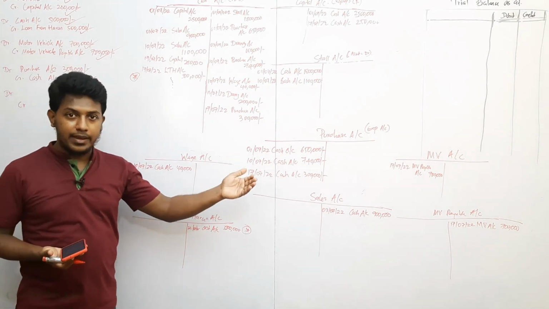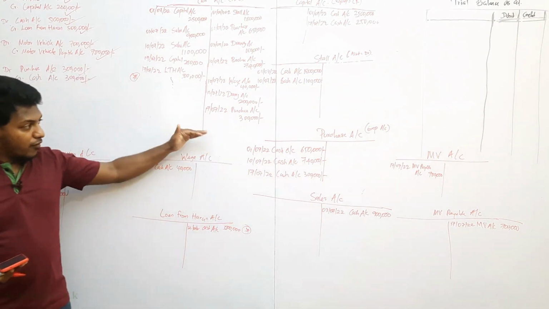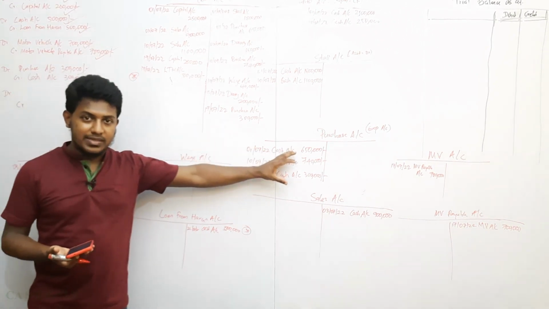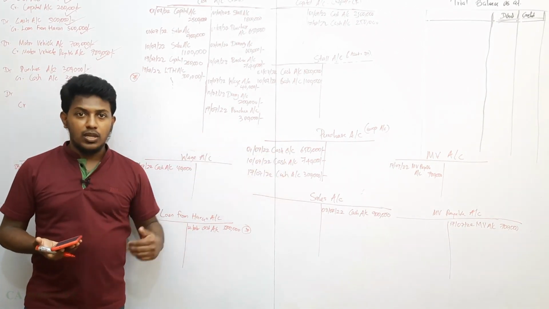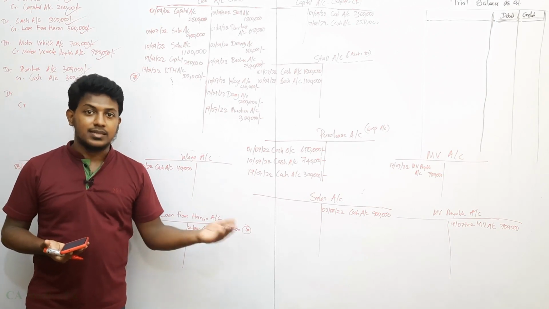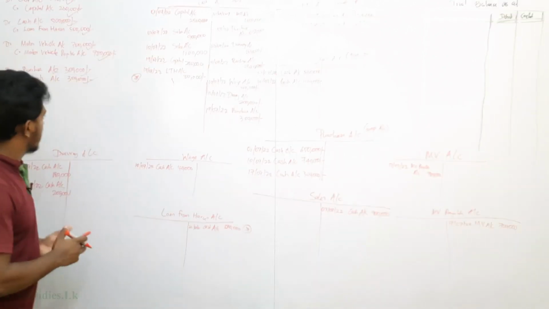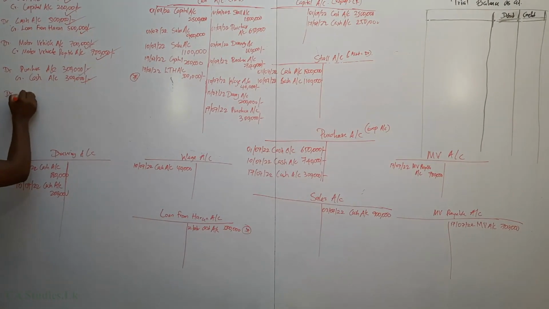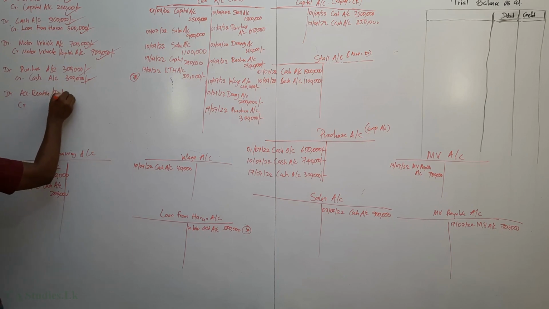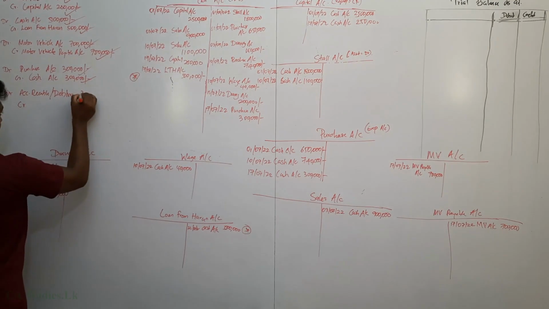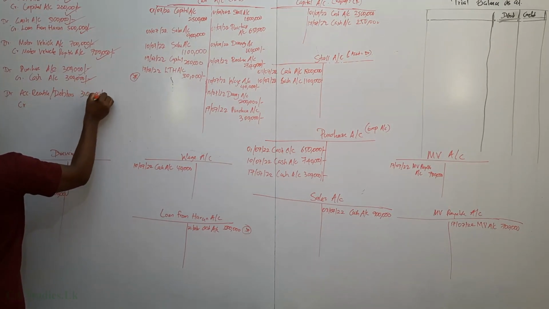If a loan is taken from the supplier for the purchase, that is called suppliers, creditors. If a loan is given to the customers, that is called debtors, accounts receivable. Therefore, debit accounts receivable, it's an asset, right? Debtors, 350,000 increases.